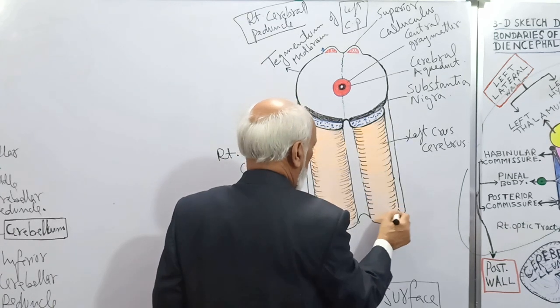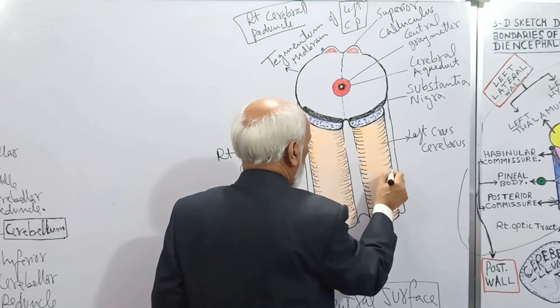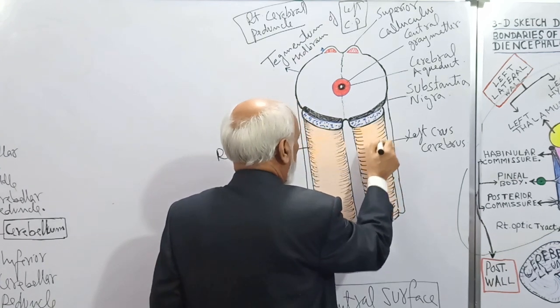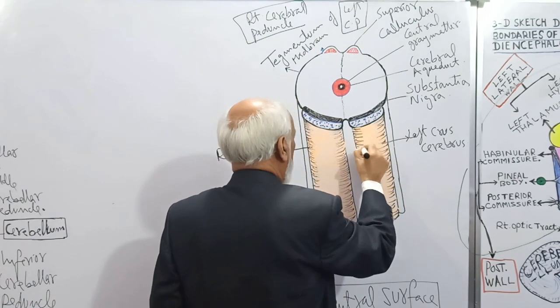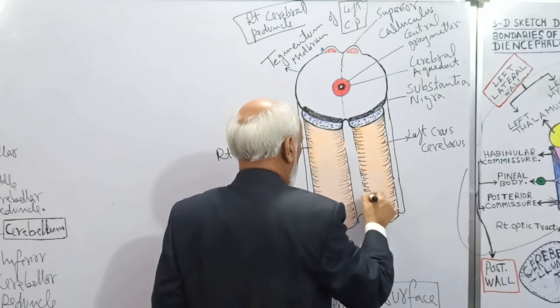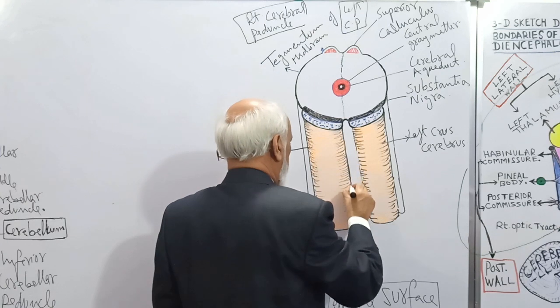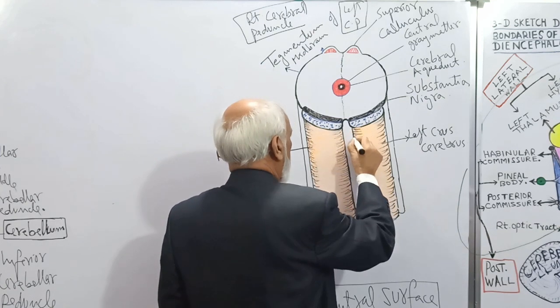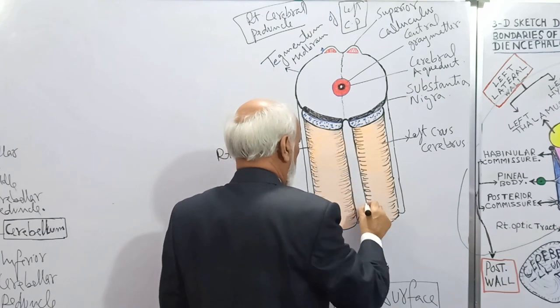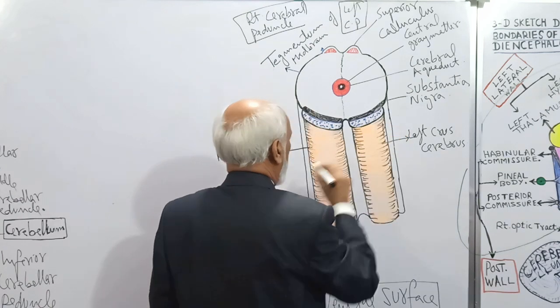Two longitudinal ridges on the ventral aspect of the midbrain: right crus cerebri and left crus cerebri.